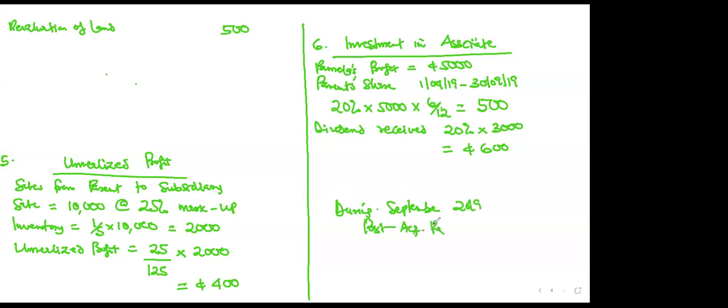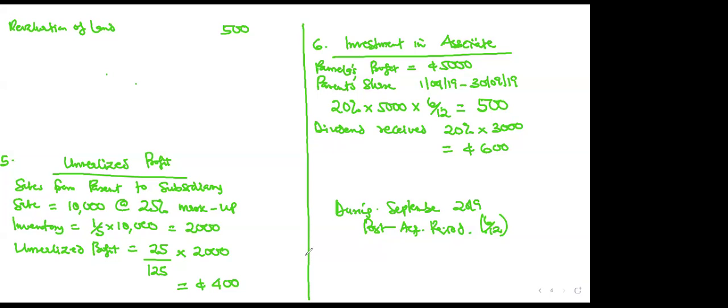The post-acquisition period ends in September. So if they use the word during September 2019, it means this thing happened during the post-acquisition period. So it's already covering the 6 months. Are you getting the point?